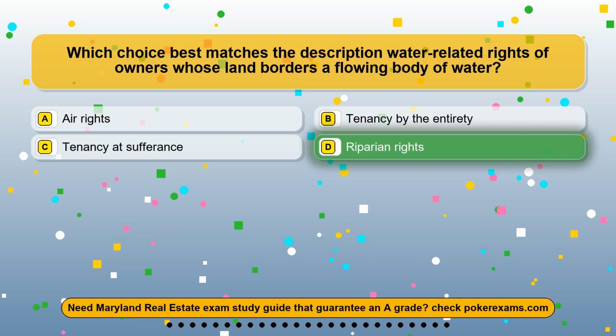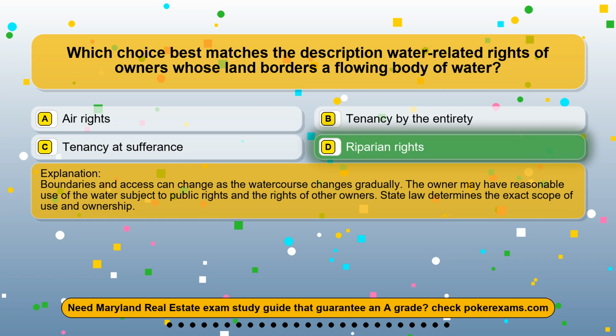The correct answer is option D, riparian rights. Boundaries and access can change as the watercourse changes gradually. The owner may have reasonable use of the water subject to public rights and the rights of other owners. State law determines the exact scope of use and ownership.